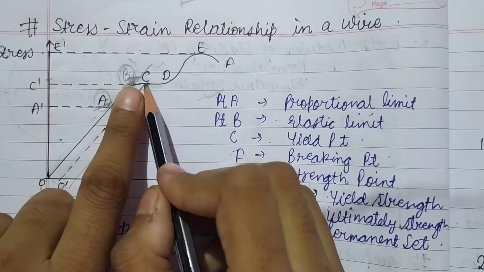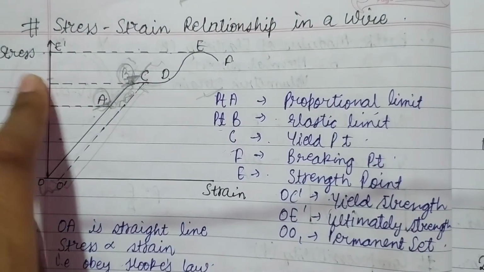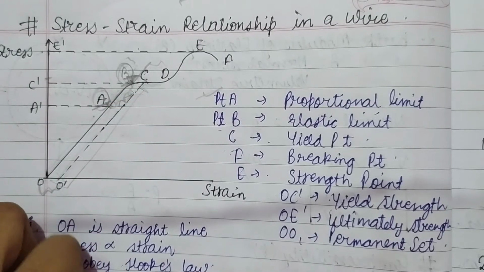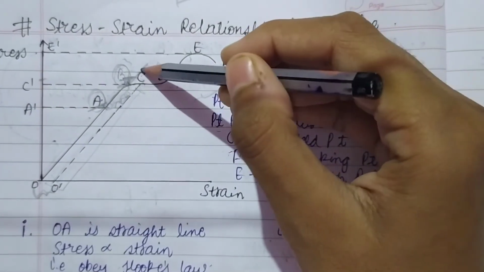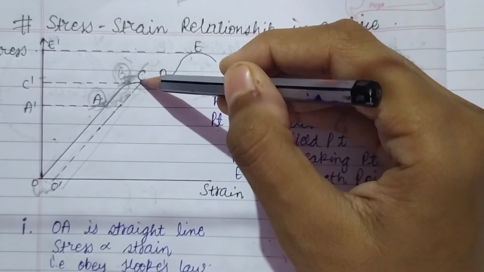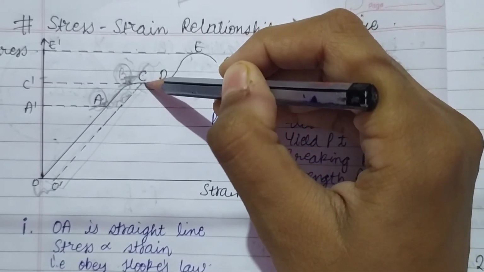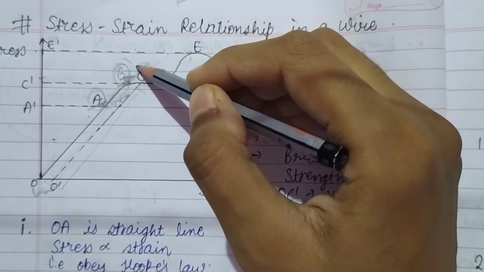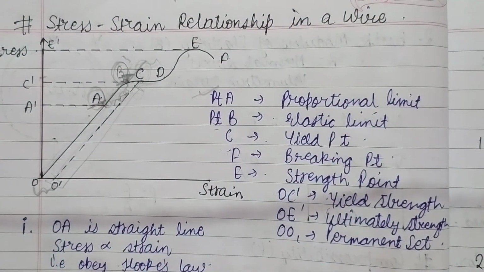So this point C is known as the yield point. Why? Because at this point the wire yields to the applied stress and begins to flow down.